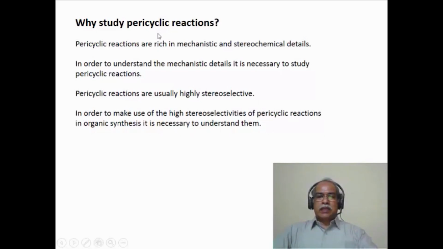So this is what essentially drives one to study the pericyclic reaction. There are quite a lot of pericyclic reactions that we will come across in due course, and during the course one will learn a lot of details of the mechanistic as well as stereochemical aspects. Some basic understanding of reaction mechanism and stereochemistry of organic compounds would be extremely helpful in understanding the pericyclic reaction.